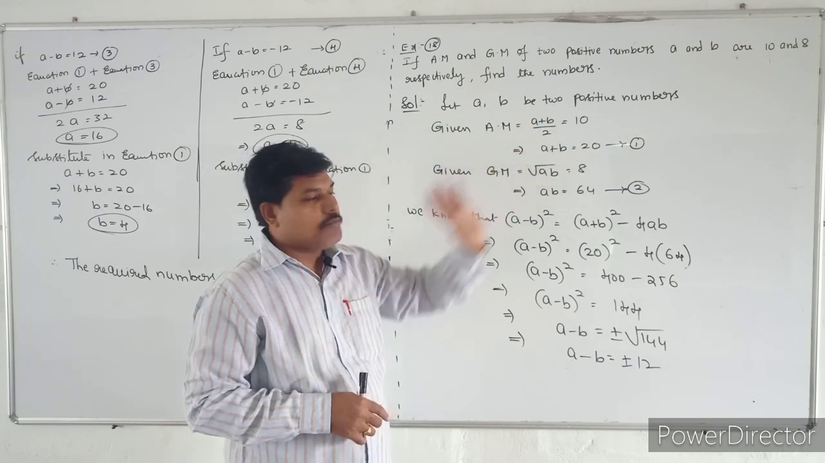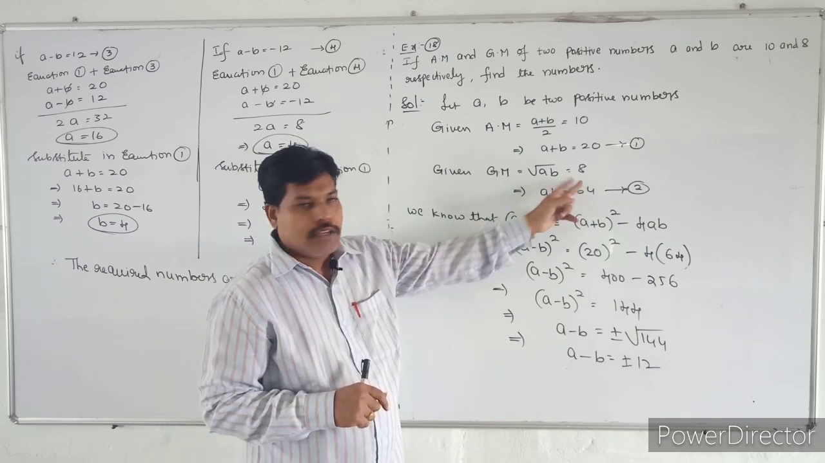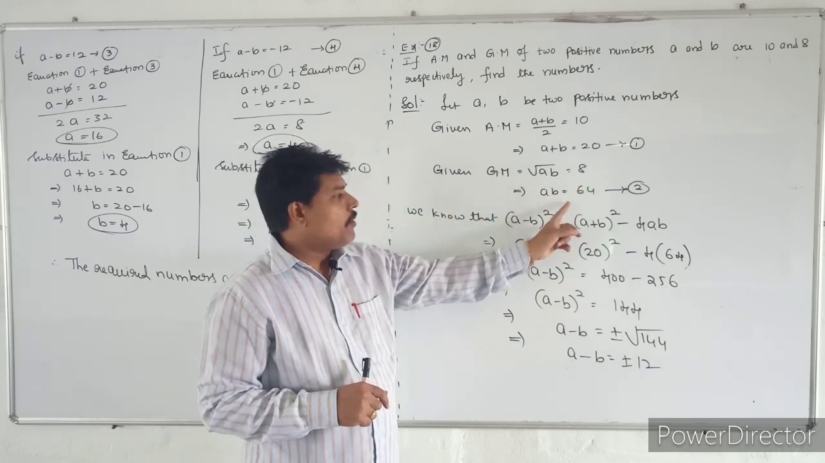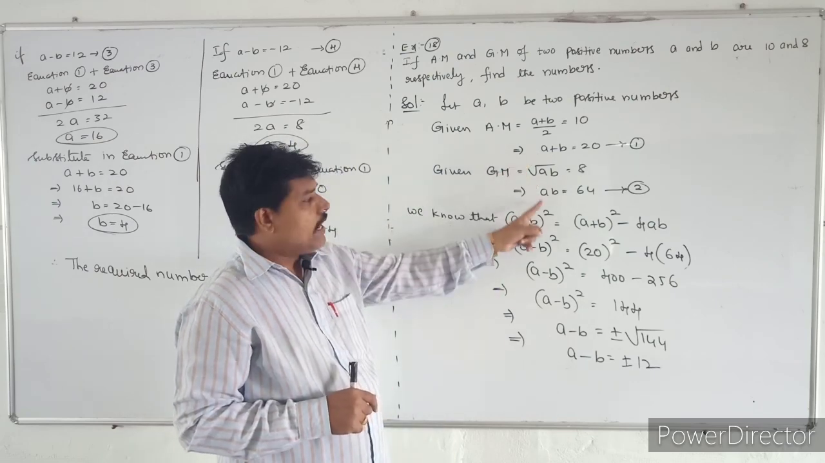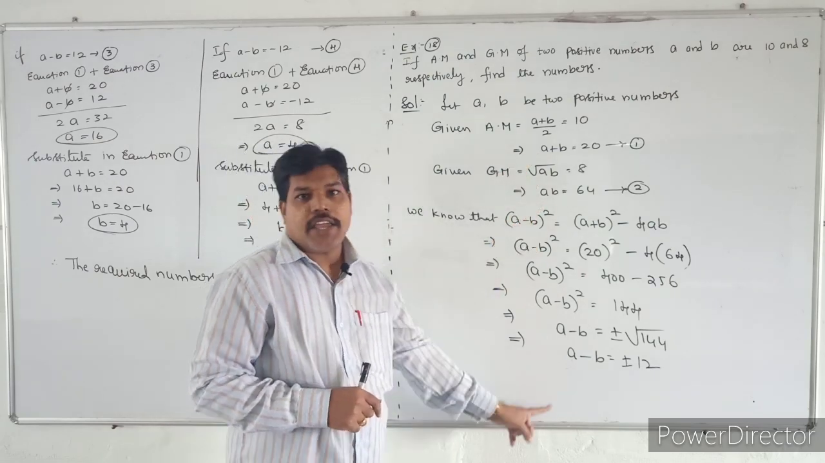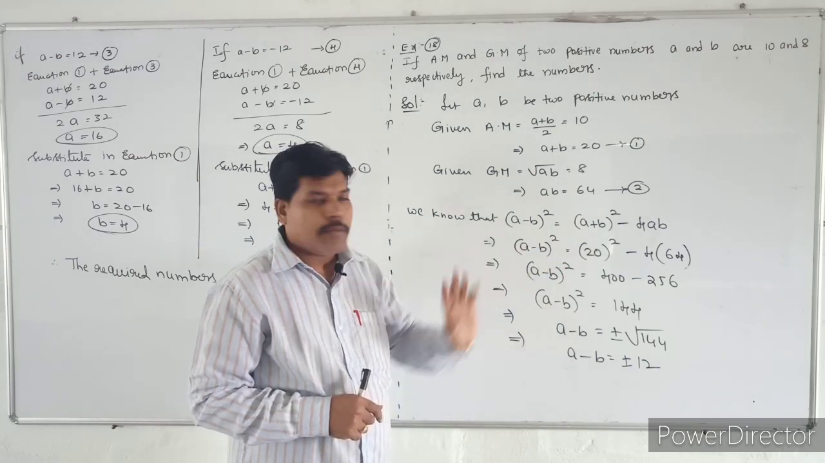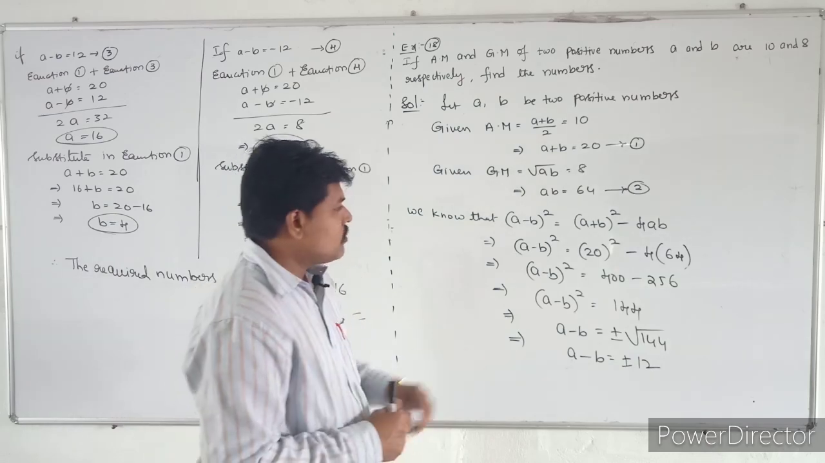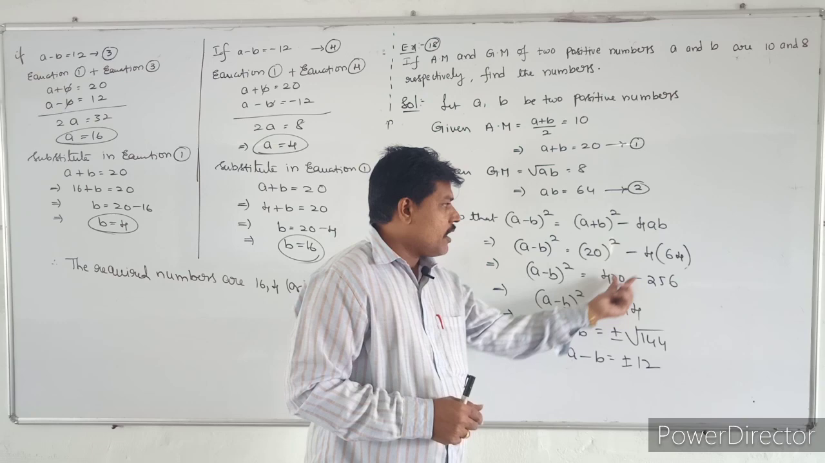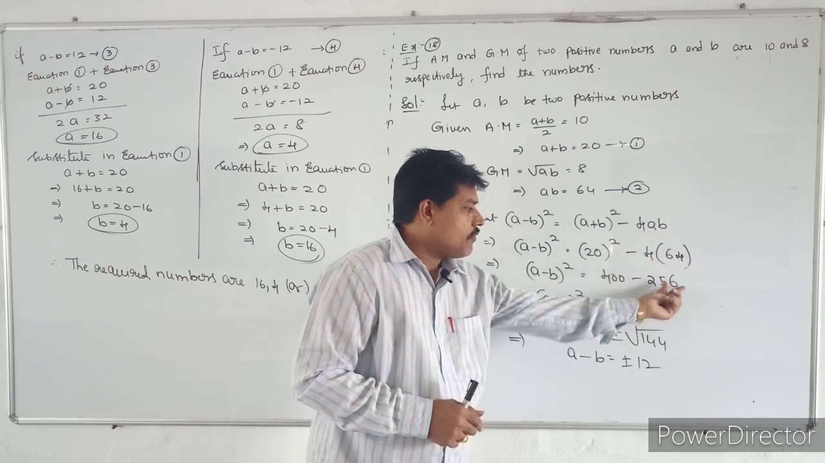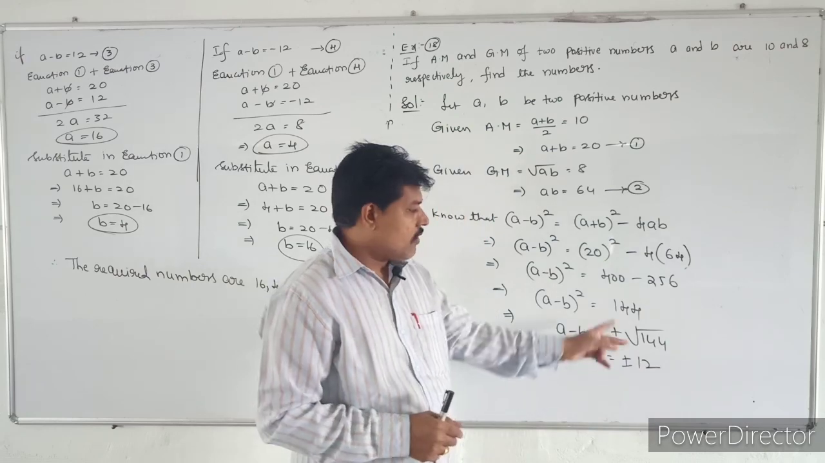So automatically A plus B will become 20. And already they have given that the geometric mean is 8. So if you take the squaring on both sides, AB is equal to 64. So if you know A plus B and AB, then you can calculate A minus B. A minus B whole square formula is A plus B whole square minus 4AB. So A plus B value is 20, just replace the value, that is 400 minus 4 into AB value 64, just multiply, that is 256. 400 minus 256, that is 144.